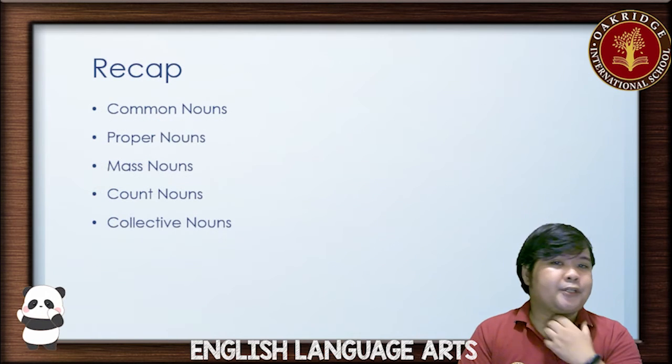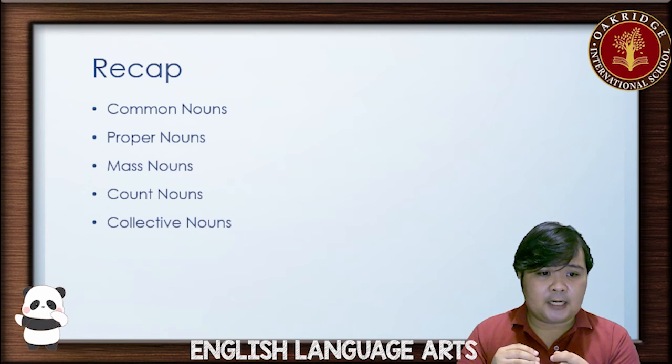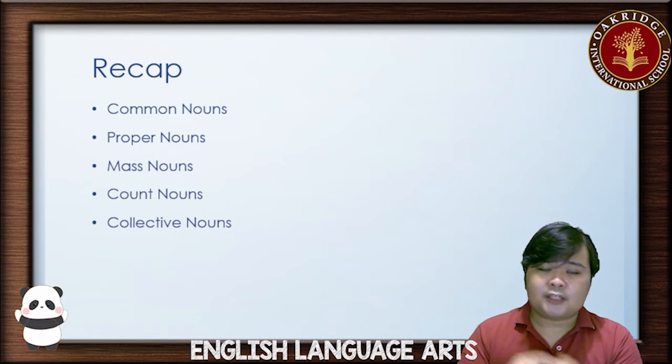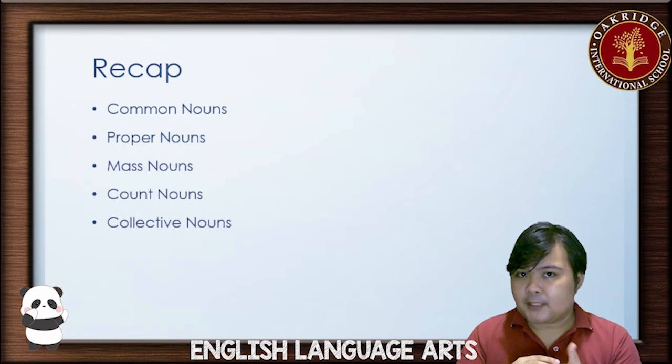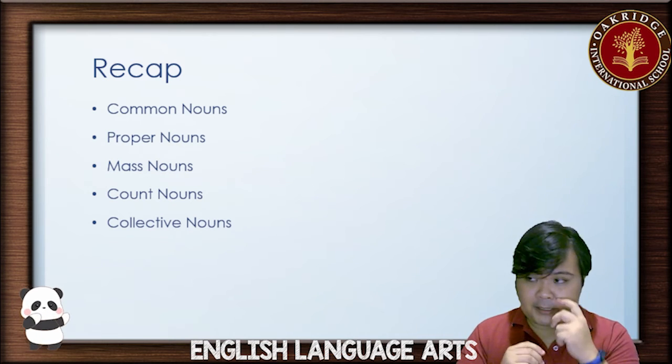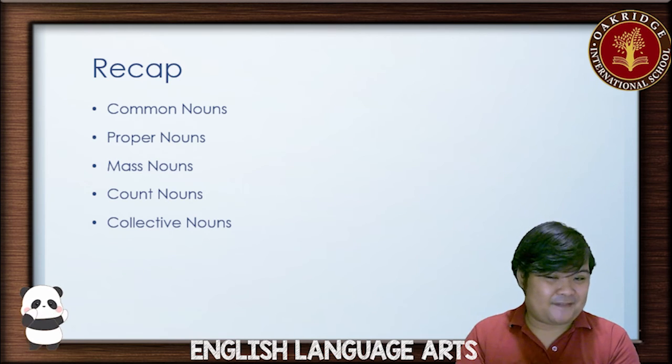Let's go with a recap, shall we? We've discussed quite a lot. We've discussed common nouns and proper nouns. These are two different kinds of nouns. Common starts with a small letter. Proper starts with a big letter. Common is a general name. Proper is a specific name.